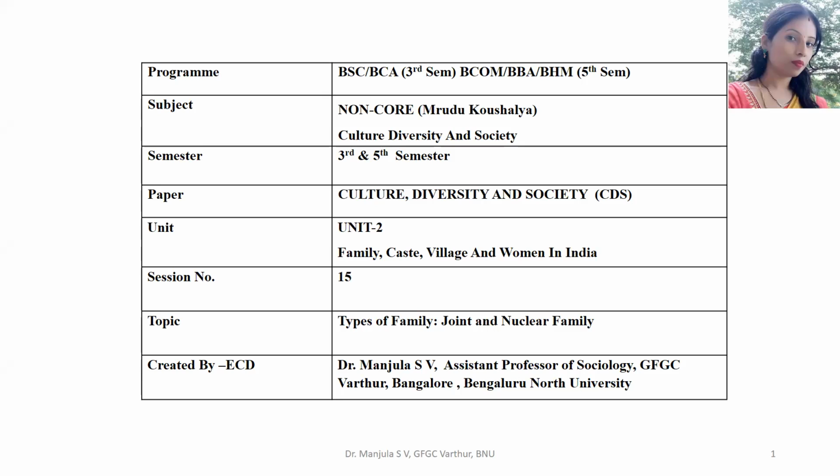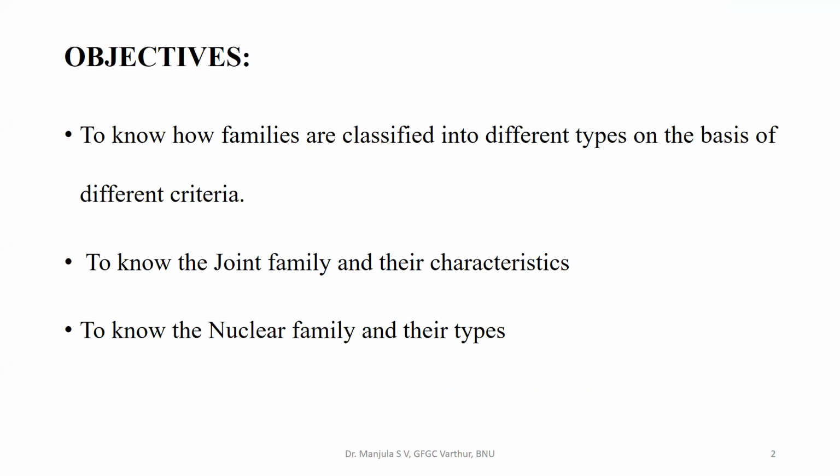Today I am discussing the non-core paper, Culture, Diversity and Society, Unit 2: Family, Caste, Village and Women in India, Session 15: Types of Family, Joint and Nuclear Family. The main objectives of this session are to know how families are classified into different types on the basis of different criteria, to know the joint family and its characteristics, and to know the nuclear family and its types.